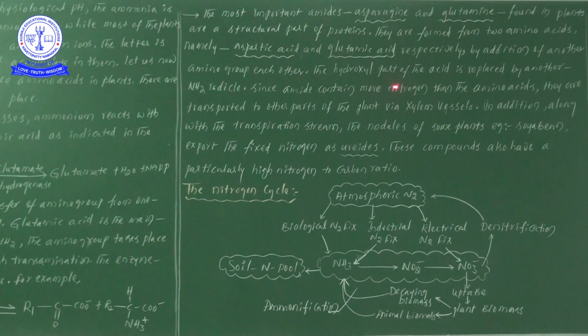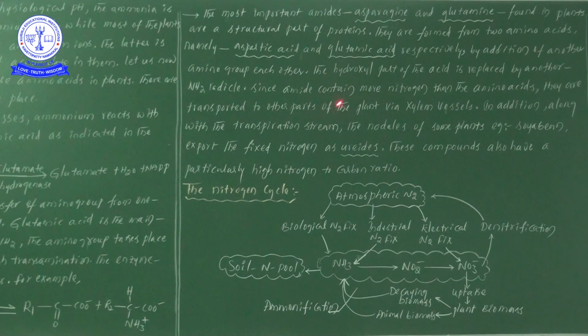Next, the hydroxyl part of the acid is replaced by an NH2 radical. So what is happening is that the hydroxyl part in the acid is replaced by the NH2 radical. Thereby, from the amino acid we can see the development of amides. That is a point we can notice here.